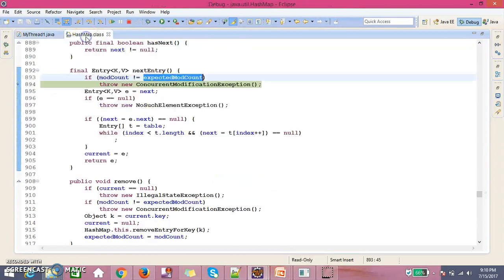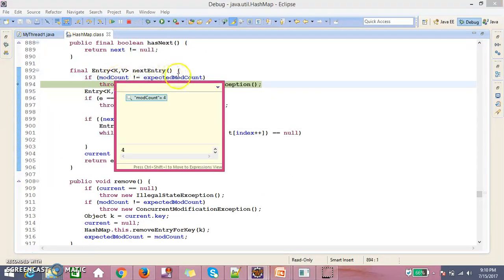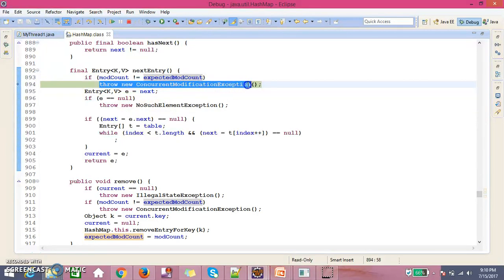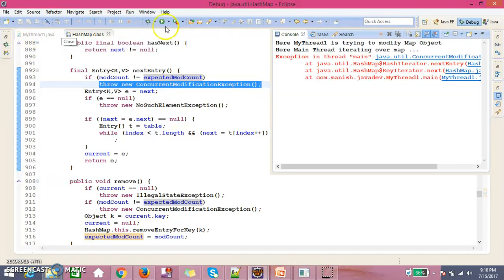So here we see the hash map mod count is 4 and the expected mod count is 3. So it's going to throw concurrent modification exception, meaning it's not allowing it. If I run that code with F8, it's going to throw that concurrent modification exception.